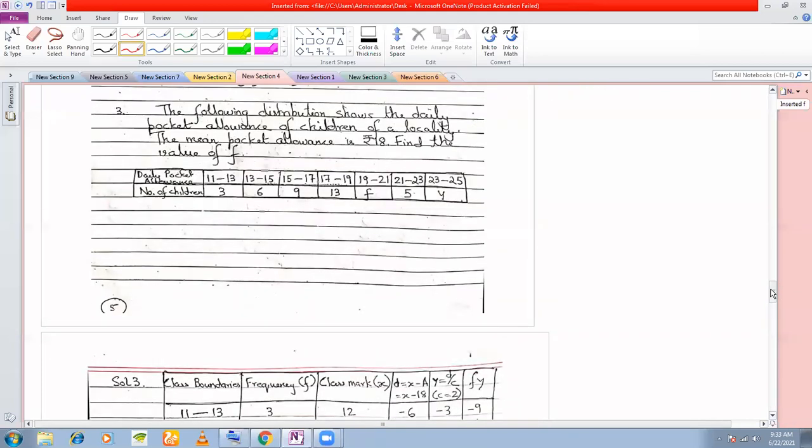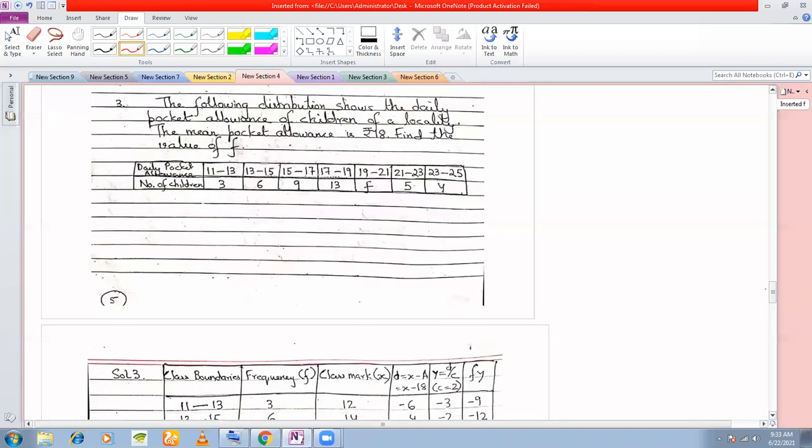Look at this. The following distribution shows the daily pocket allowance of children of a locality. The mean pocket allowance is 18. Again, see the mean here is given. How much is the mean given? 18. Find the value of f. That is, again, you have to calculate the missing frequency.